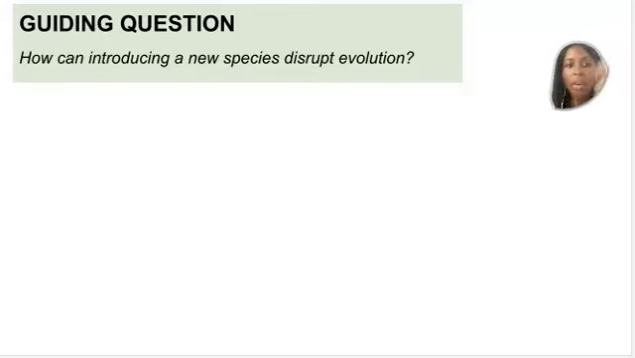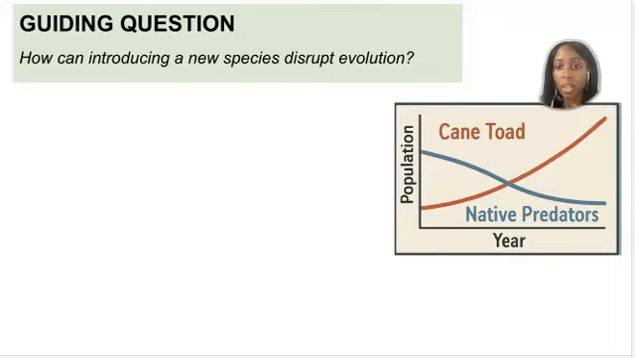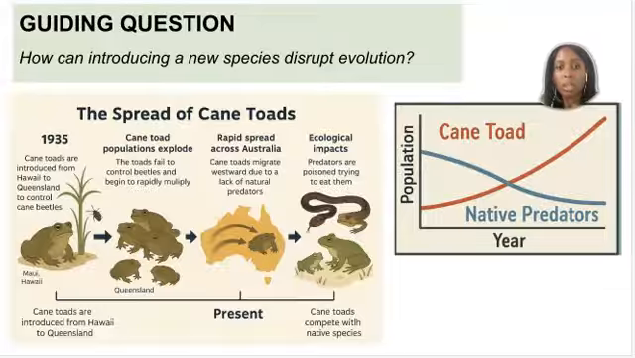Now we're going to talk about how introducing a new species, or an invasive species, can disrupt evolution. When we move species into a new place, intentionally or not, they can destroy the food web. This kind of happened with an organism called the cane toad. These cane toads were brought to Australia in 1935 to eat beetles, which were pests in the gardens. But instead, they spread rapidly, poisoning animals and disrupting the ecosystem. Over time, they had very poor ecological impacts.